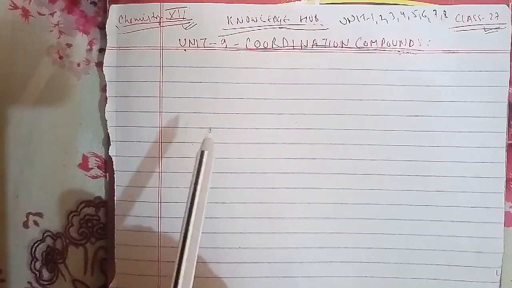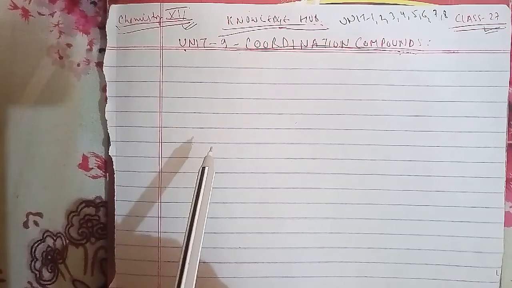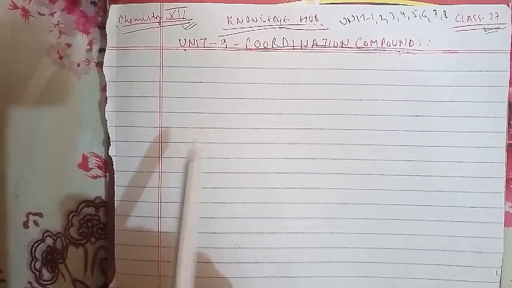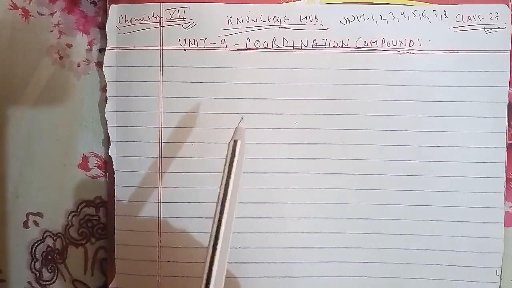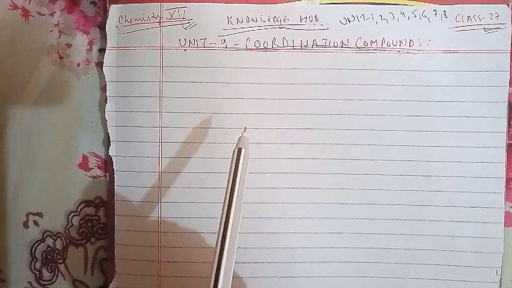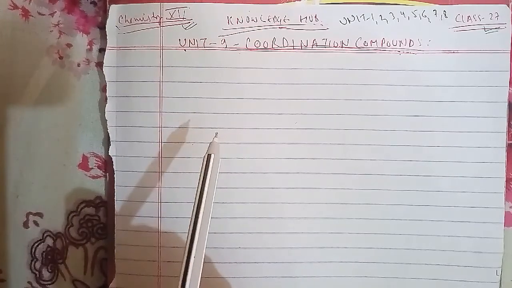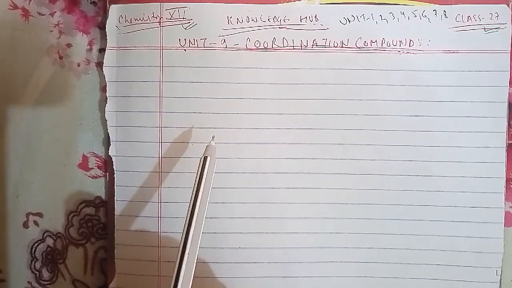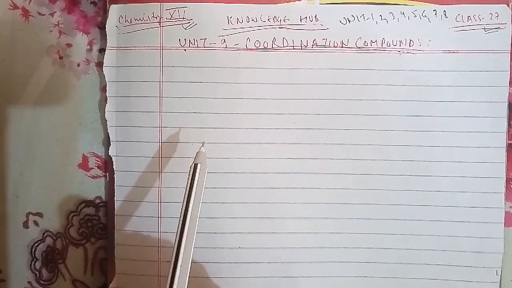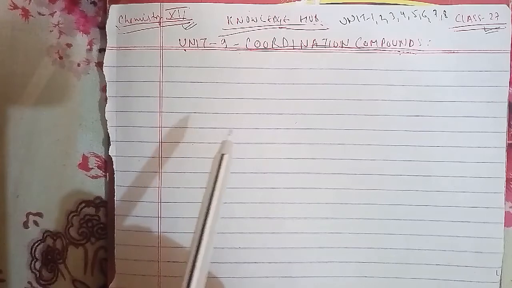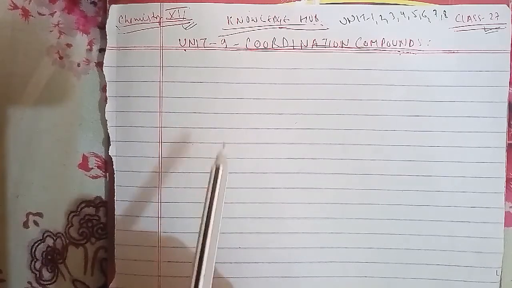The fifth question is, what may be the stable oxidation state of the transition element with the following electron configuration in the ground state of their atom: 3d3, 3d5, 3d8 and 3d4. The sixth question, name the oxometal anions of the first series of the transition metals in which the metal exhibits the oxidation state equal to its group number.